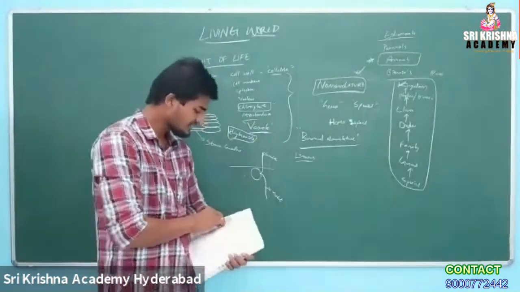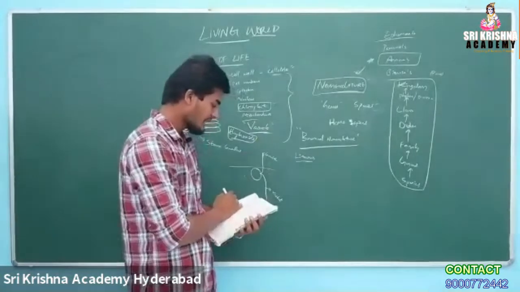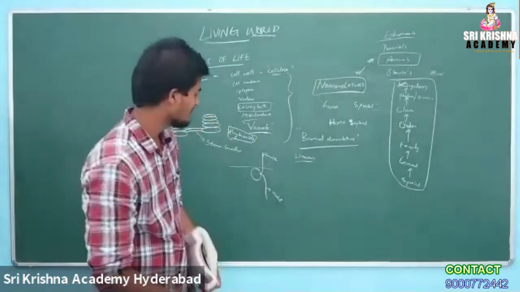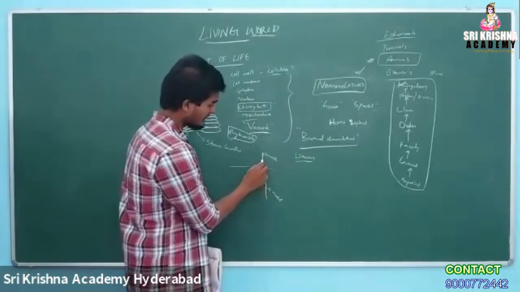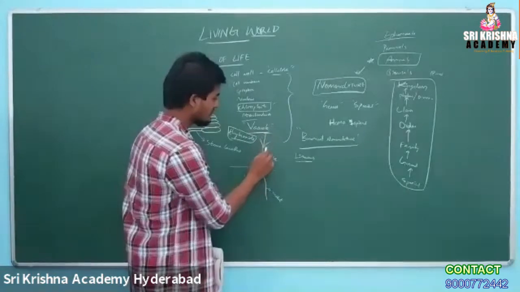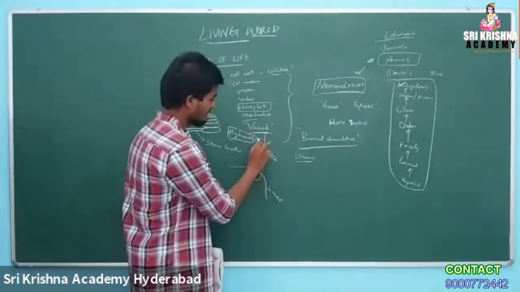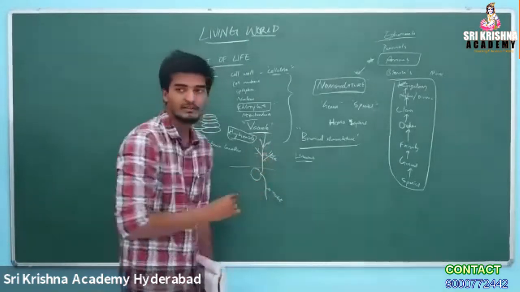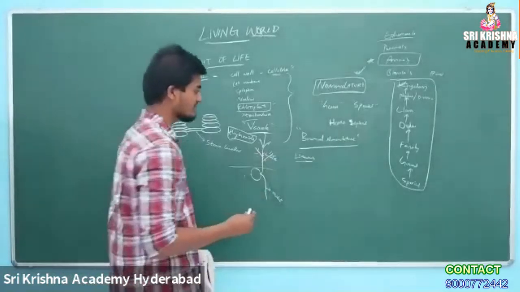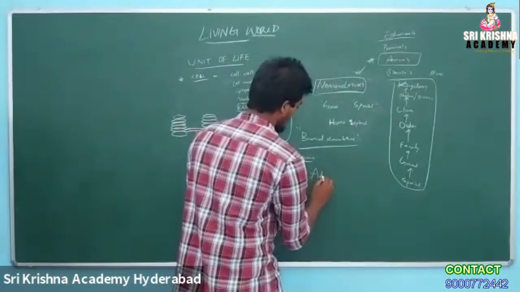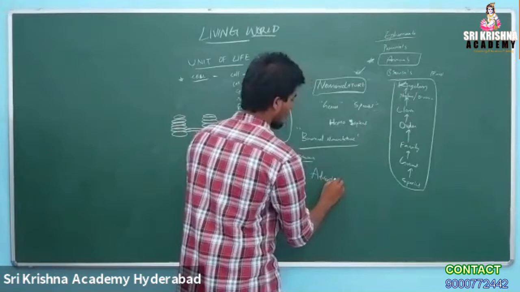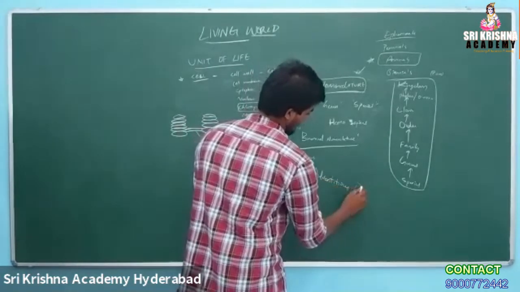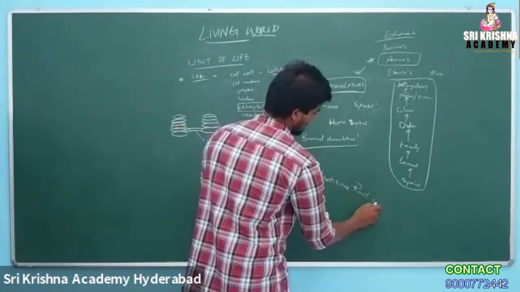Here the taproot begins from the radicle of the embryo, whereas the adventitious root system grows from any part of the plant other than the radicle. If a plant has branches, these roots can emerge even from the branches or any part of the plant. This is what we call the adventitious root system. Fibrous roots are a type of adventitious root system.